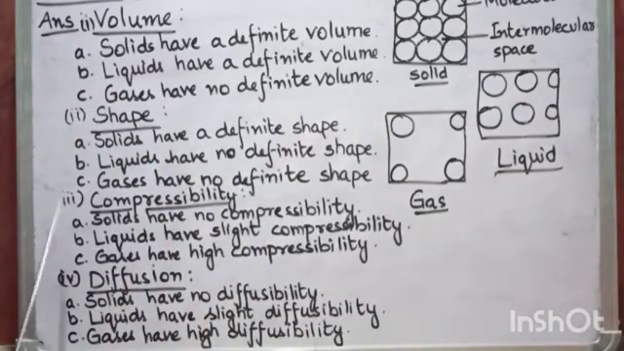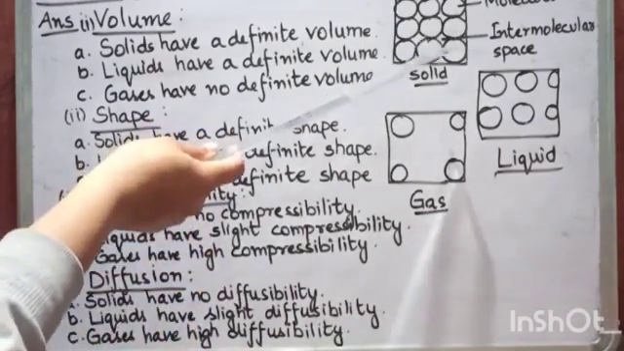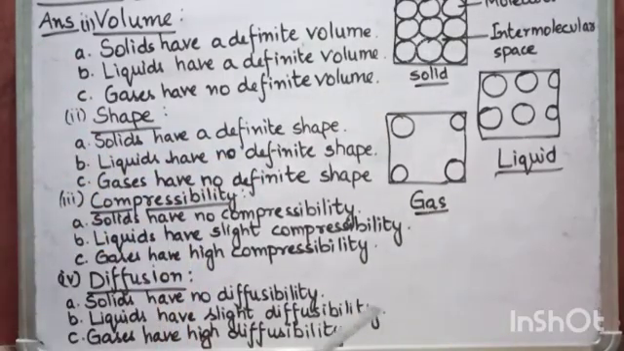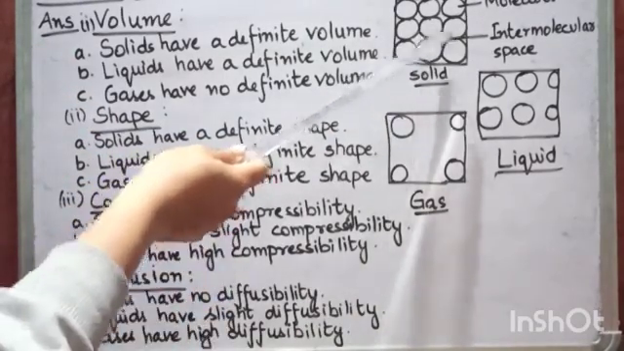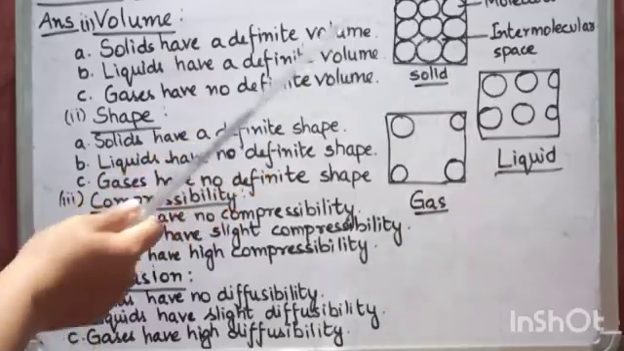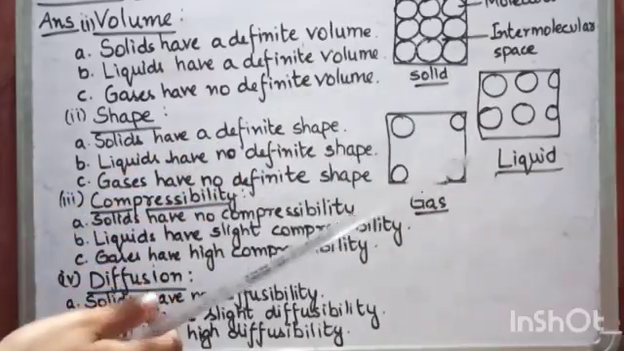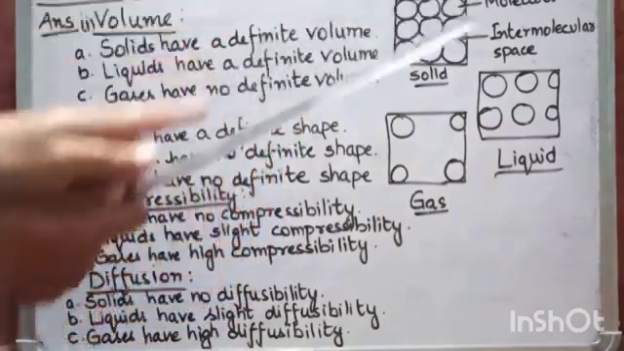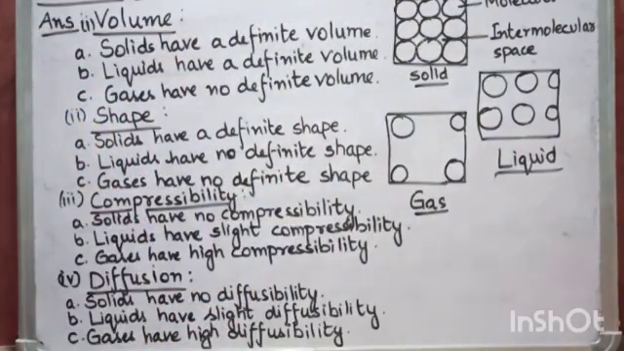Now the third one is compressibility. Now solids have no compressibility. Why? Because in solids, molecules are tightly packed, and there are no spaces between the molecules. And when pressure is applied on them, the molecules cannot move. So that's why they have no compressibility.